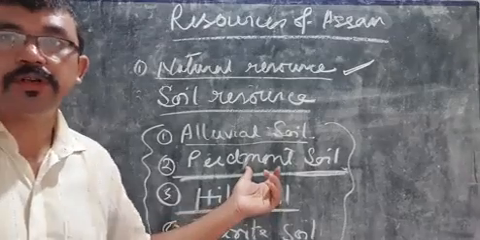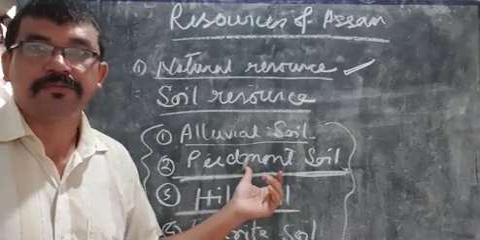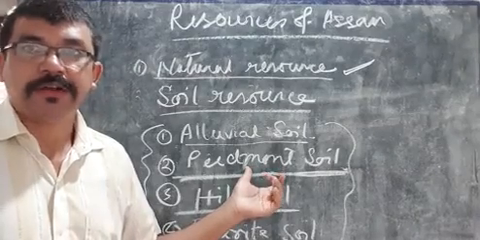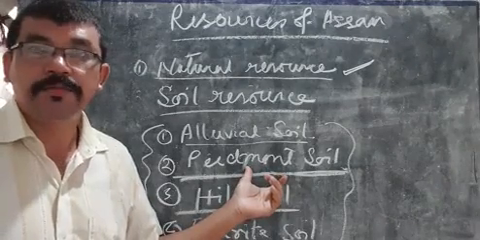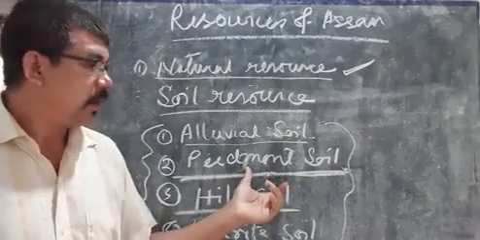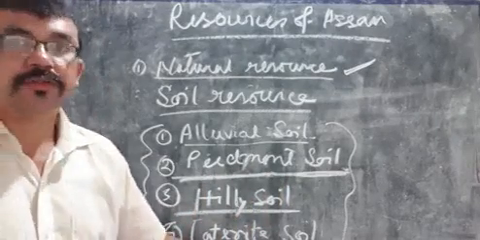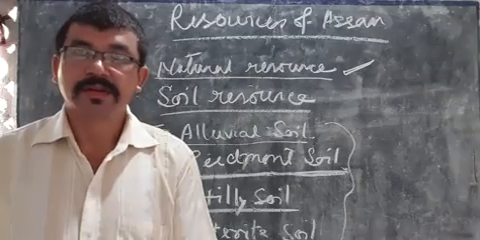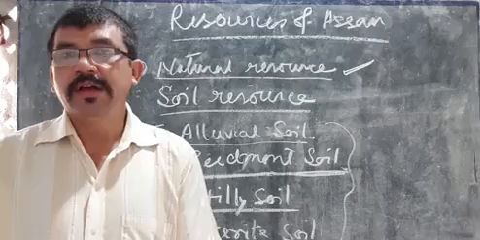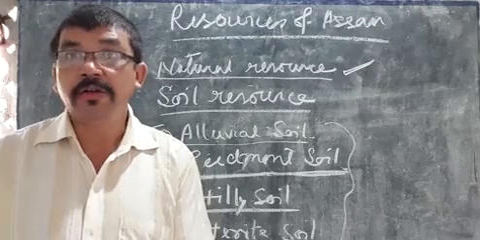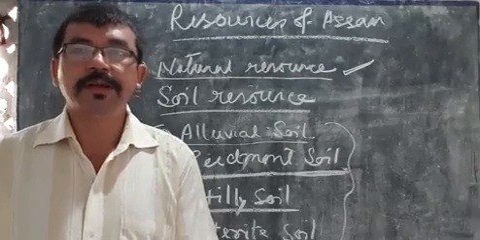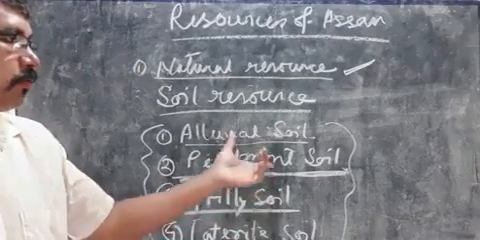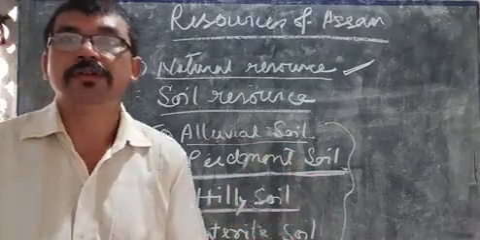Piedmont soil is not suitable for any kind of crops, because its surface is somewhat full of rocks and boulders. Laterite soil is famous for tea cultivation. Those soils which have lots of iron oxide are very suitable for tea cultivation. So this way, different types of crops are cultivated in different soils of Assam.